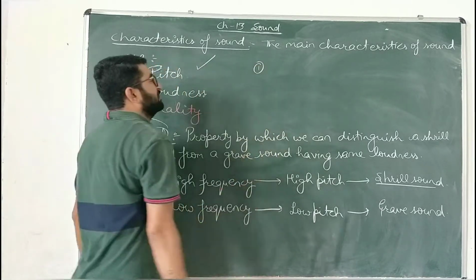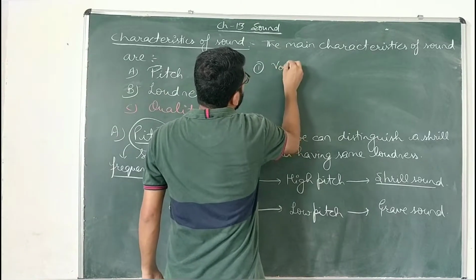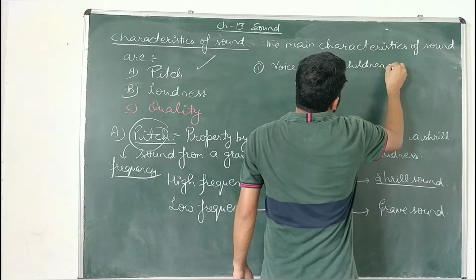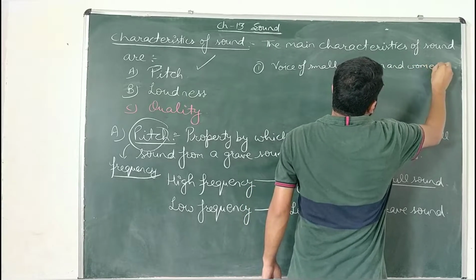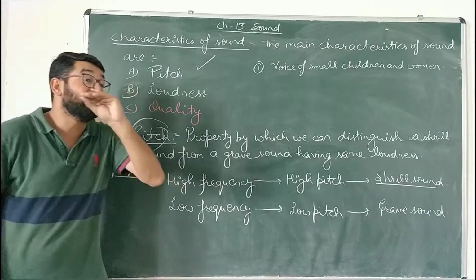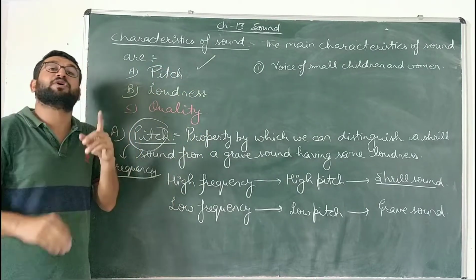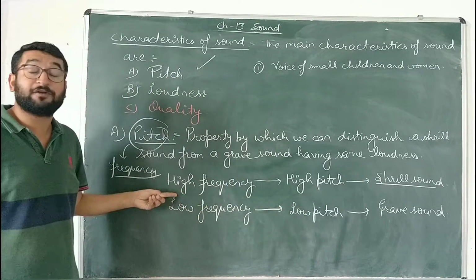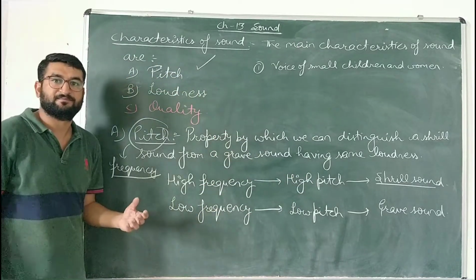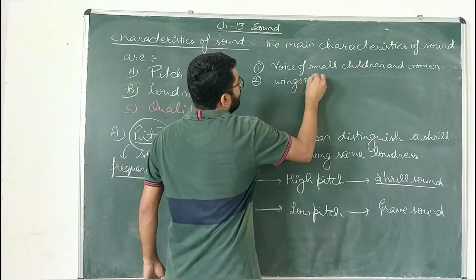There are certain examples of this, which you must have seen in your life: the voice of small children and women is shrill. The voice of small children and females is sharp, very thin. When they shout, it irritates more, because their sound has high frequency. Due to high frequency, their sound has high pitch and the sound becomes shrill. Next, children, the wings of bees and mosquitoes.